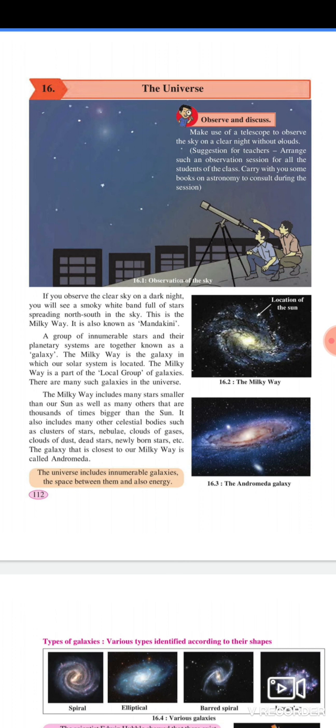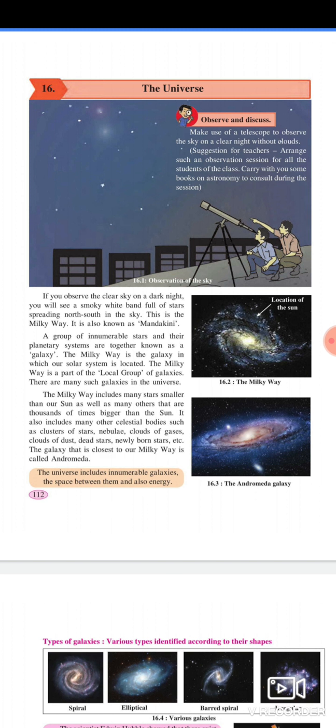If you observe the clear sky on a dark night, you will see a smoky white band full of stars spreading north south in the sky. This is the Milky Way. It is also known as Mandakini. A group of innumerable stars and their planetary systems together is known as a galaxy. The Milky Way is the galaxy in which our solar system is located.